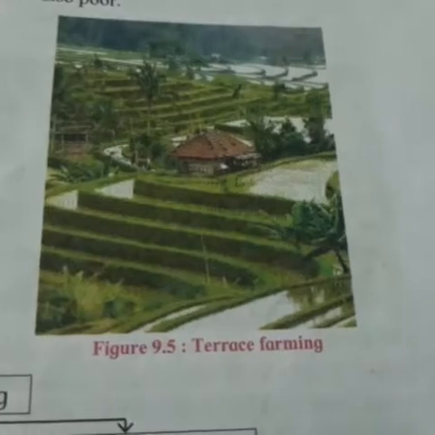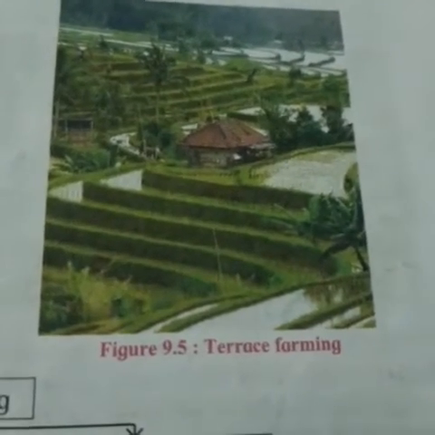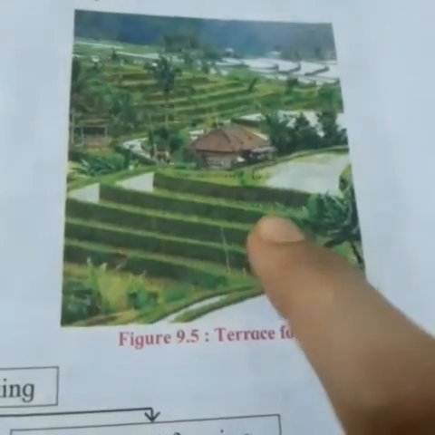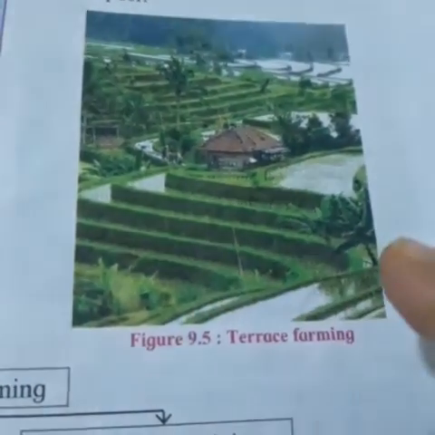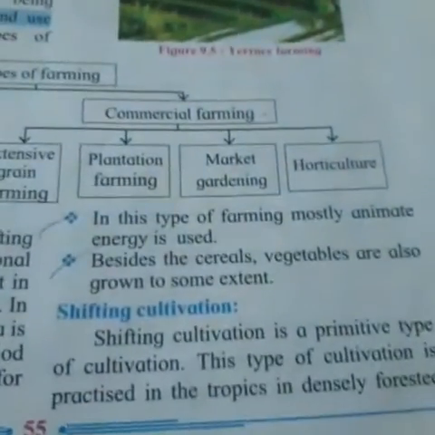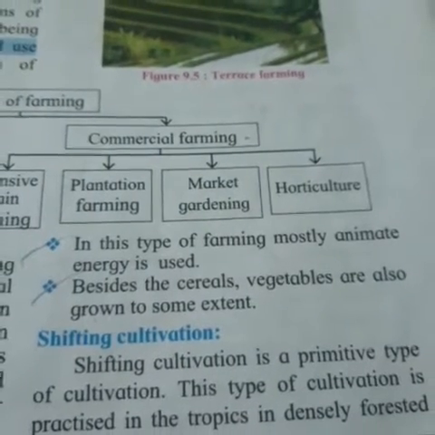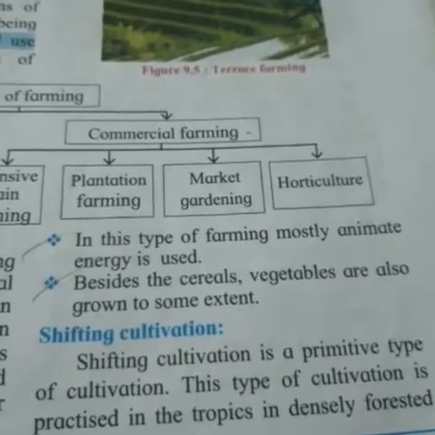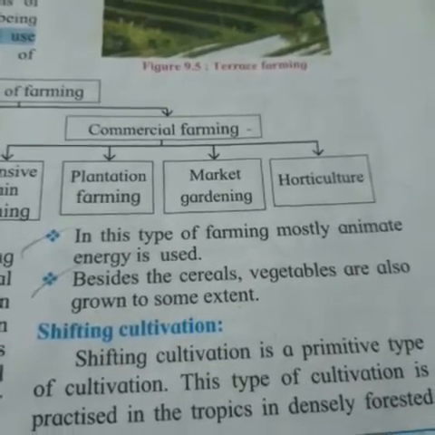Now, they have given this terrace farming. This is called terrace farming. See the steps over here, this kind of terrace farming. In this type of farming, mostly animate energy is used. Besides the cereals, vegetables are also grown to some extent.